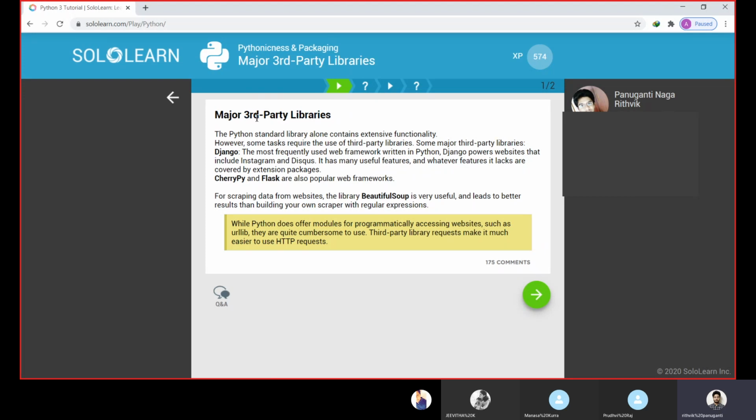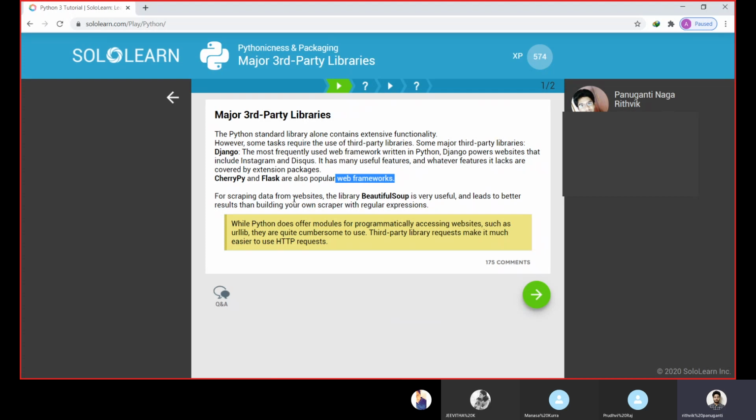So here are some examples of third-party libraries. Django is one of the third-party libraries most frequently used for web frameworks written in Python. Django powers websites that include Instagram and Disqus. You all know that Instagram is completely written in Python code. Other than Django, CherryPy and Flask are also two popular web frameworks. So we can do web development using Python.